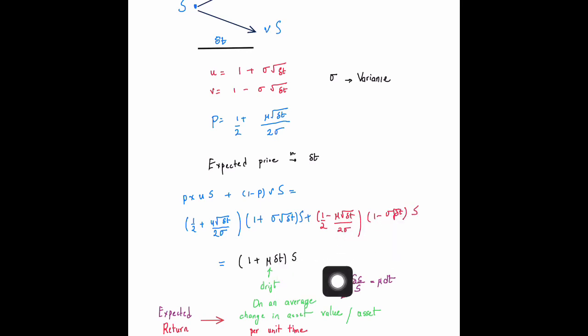Okay, and then the other factor is just this 1 by 2 times 1. So these two factors will be adding up from both the sides. That will give a factor of 1 plus mu delta t. The cross terms in this multiplication, this multiplied by 1 by 2 multiplied by this, will cancel over here with this multiplied by 1 by 2 and this multiplied by 1. So what we get is that the expected price of the asset at time delta t is just this factor multiplied by s. So obviously the change divided by s, which is called a return, goes as mu times delta t. Okay, and this is what you generally see as far as the average values go.